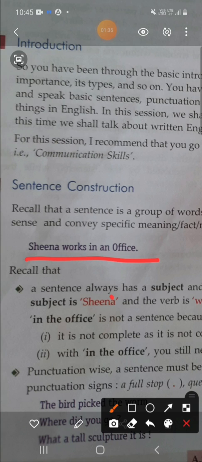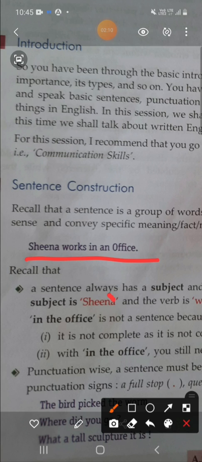So "in the office" is not a sentence because it is not complete, as it is not conveying enough information. Within "in the office," you still need to know who, that means the subject, and did what, the verb, we needed in this sentence, right? And students, punctuation wise, a sentence must begin with a capital letter and end with any of these punctuation signs like a full stop, question mark or exclamation mark, right?